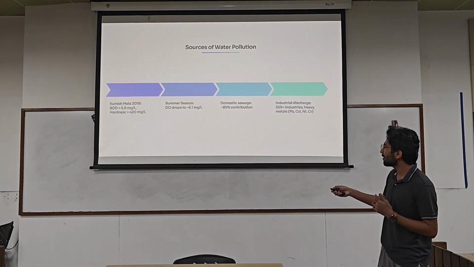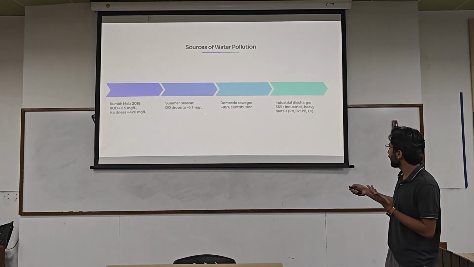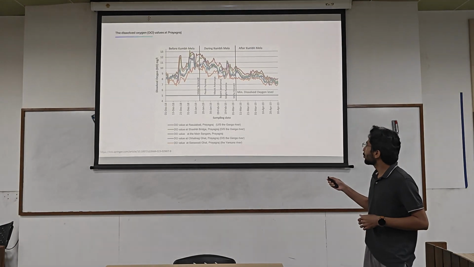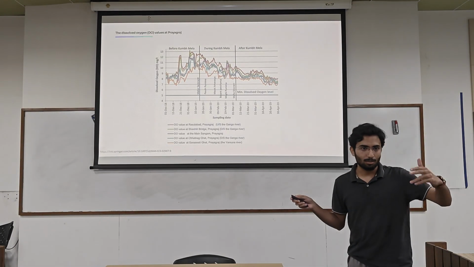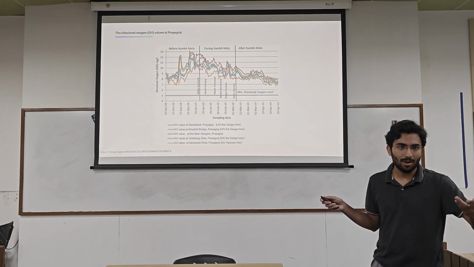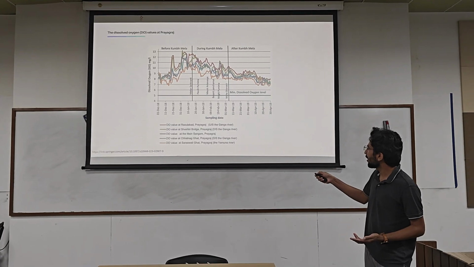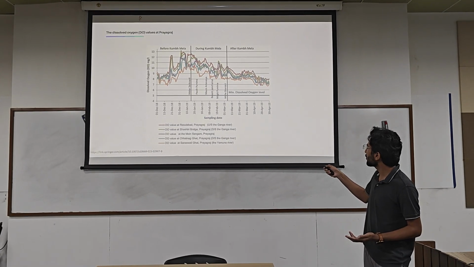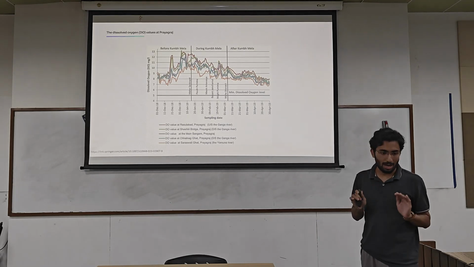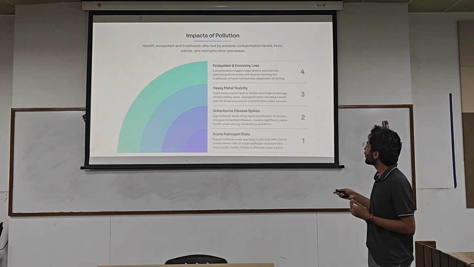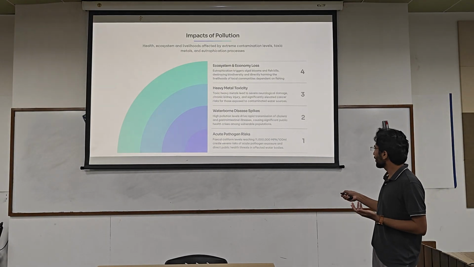What are the major reasons for pollution? Kumbh Mela, because of this dissolved oxygen drops to 5.1 milligram per liter, domestic waste, industrial discharge, etc. So should dissolved oxygen be higher or lower? It should be higher. Why? Because it helps biodiversity. During Kumbh Mela, the amount of dissolved oxygen drops on a massive level, which hampers the biodiversity in the river. What impacts does it create?